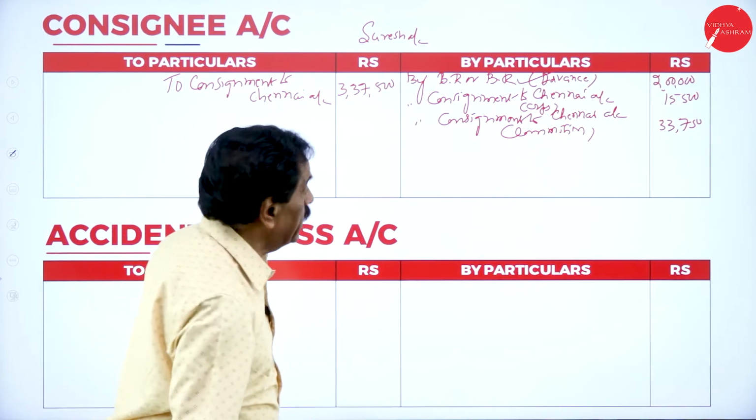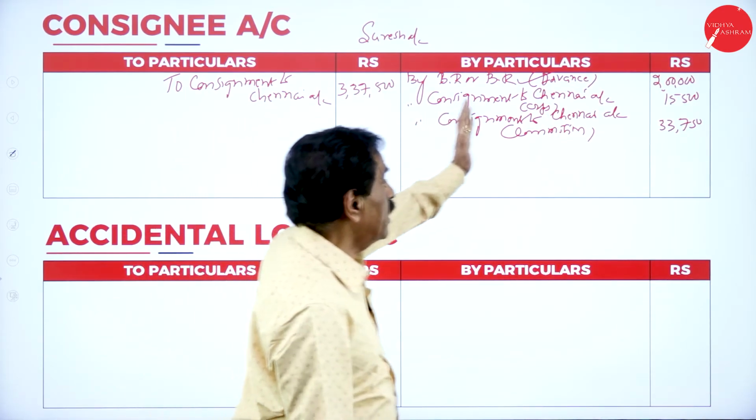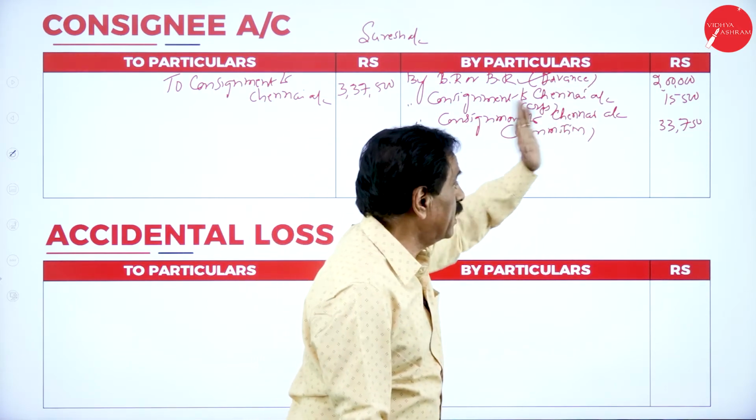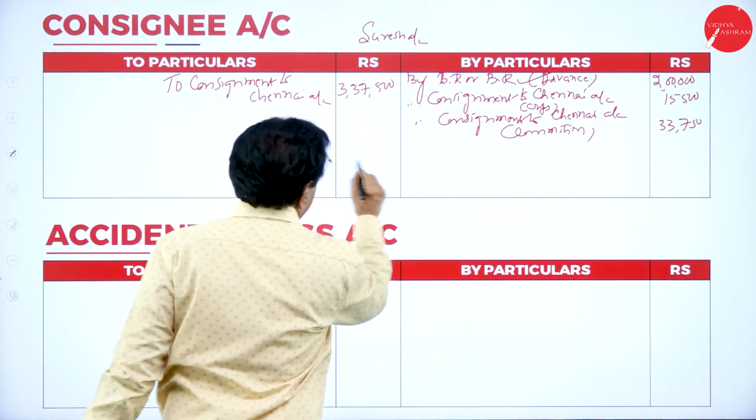Sale retained by consignee: he deducts his advance, his expenses, and his commission, and the balance is sent.